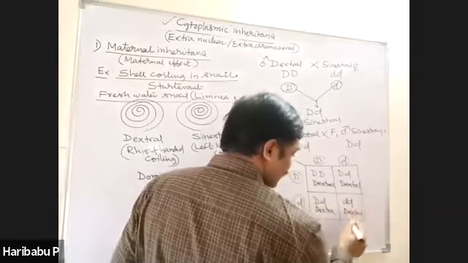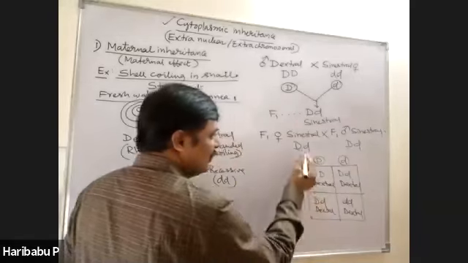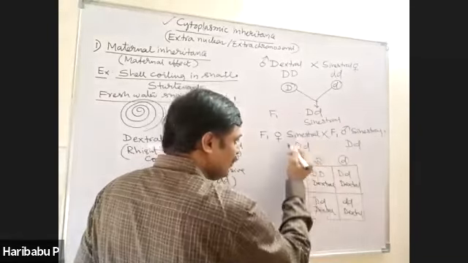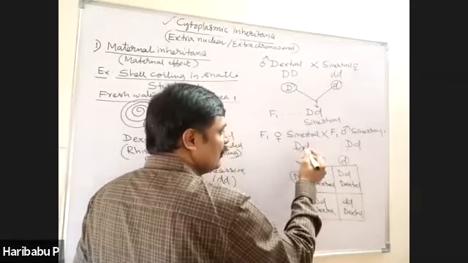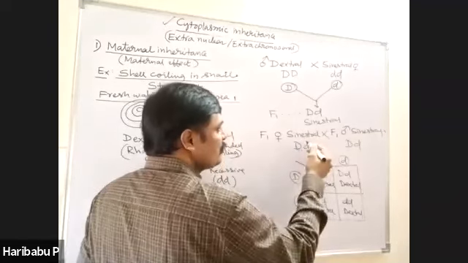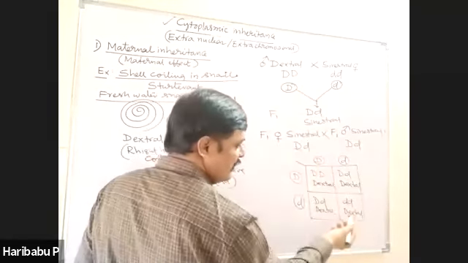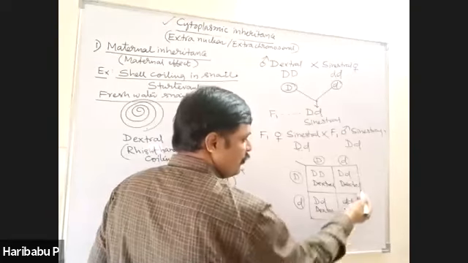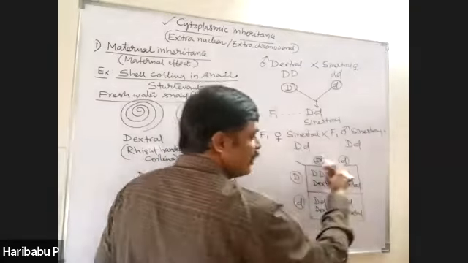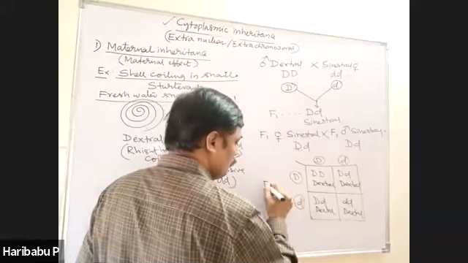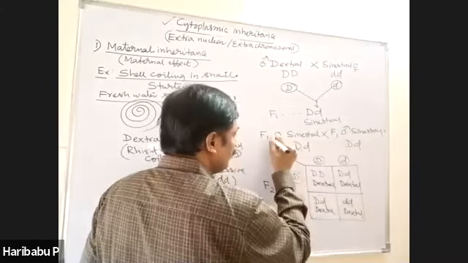You may have doubt here why it is dextral, because here the female contains the protein that is able to synthesize dextral coiling, that is carried into this one also. Therefore, all are dextral in the F2. Is it right? This is the F2, this is the F1.